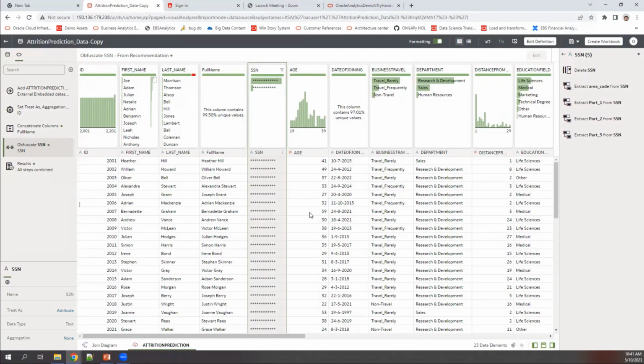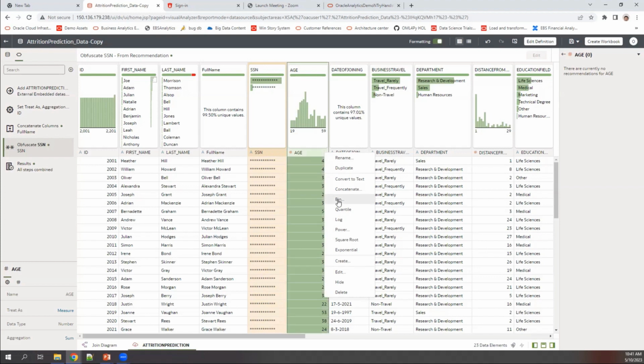The next step that we will do is with respect to age. Now, if you see so far, all of the columns have a against them, which means it's an attribute. Now, this has hash, which means it's a measure, right? Now, when we are using a measure column for any prediction per se, which is going to be our next exercise, we would like to have some kind of binning so that I get much aggregated data for better prediction. So what I'm going to do here is I select this column. Again, I click on the kebab menu and then say bin, right?